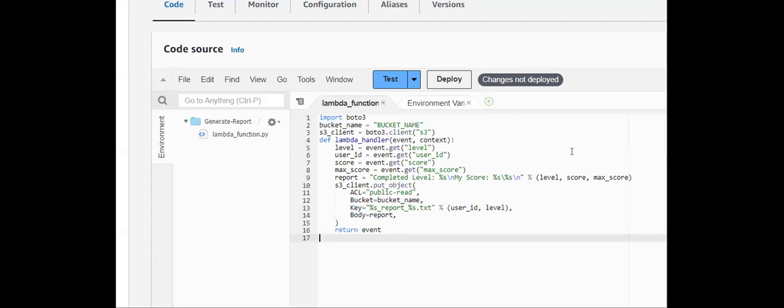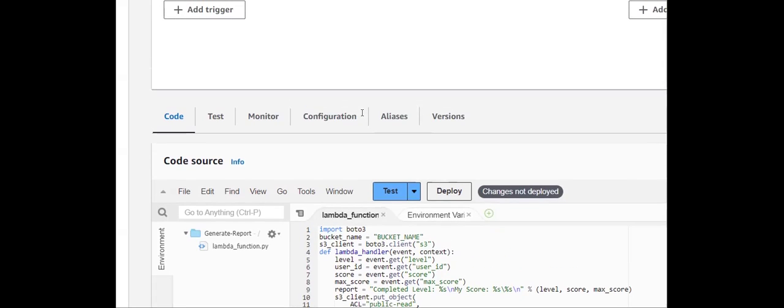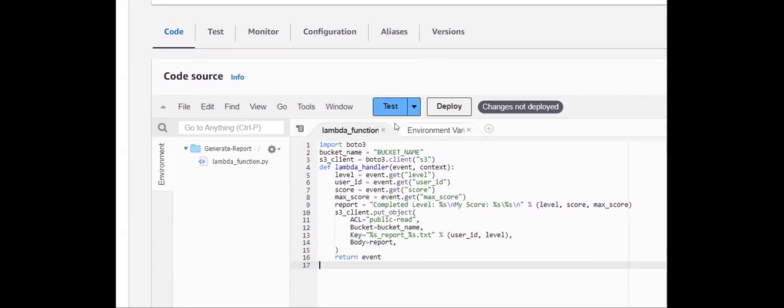Now I'm just pasting my code. Here you can see, after generating my report, I need to store that report, right? Yes. So whatever event is generated when a user logs in or starts my gaming application, from that event I'm getting level, username, score and max marks. At last, I'm storing the completed level report, score and max marks inside the report variable.